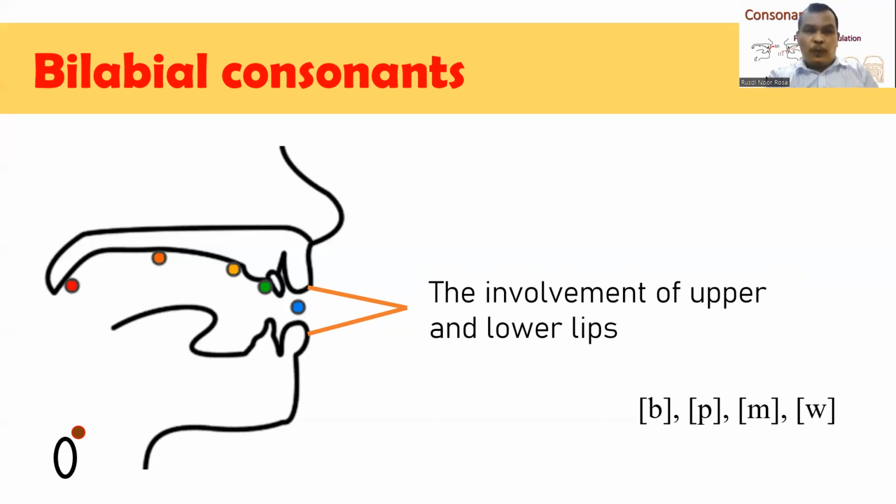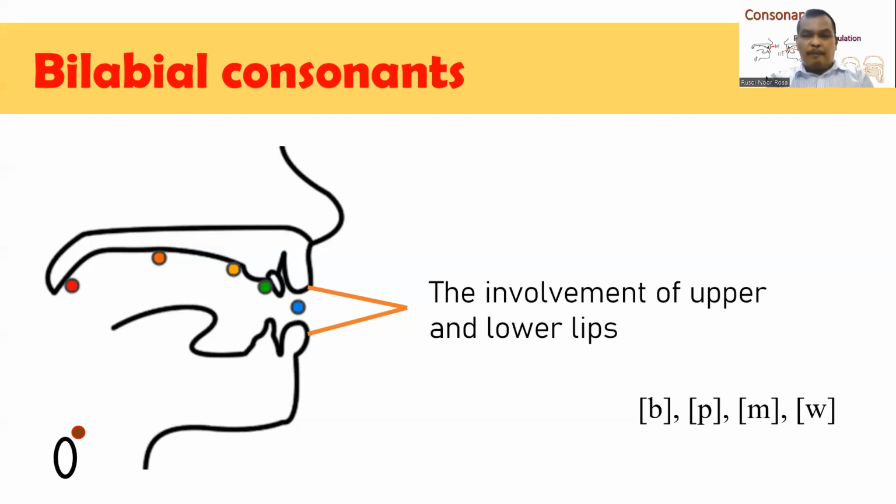So, when we want to produce bilabial consonants, we have to make our lower lips touch the upper lips. There are 4 consonants that belong to bilabial consonants. They are b, p, m, w.